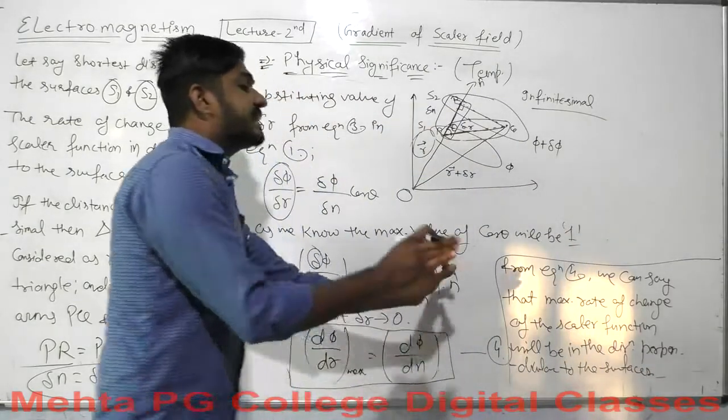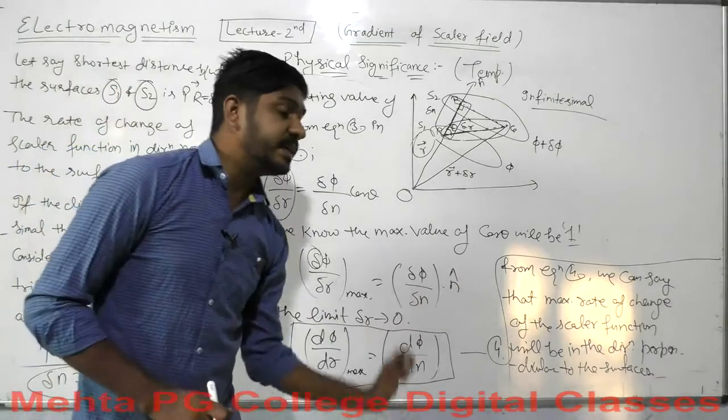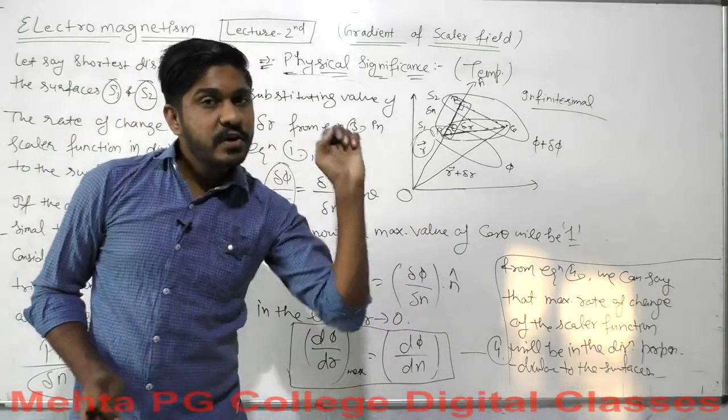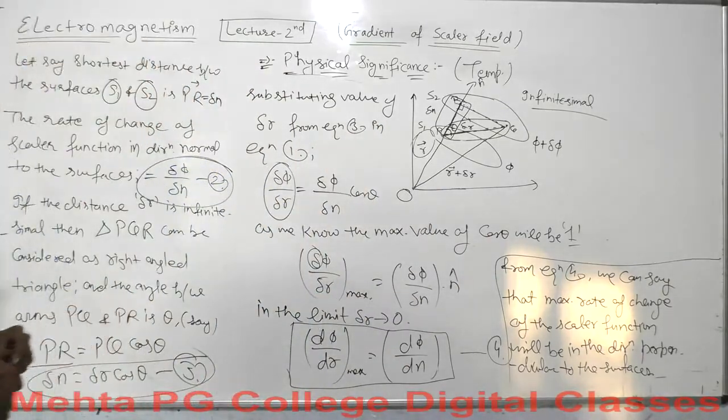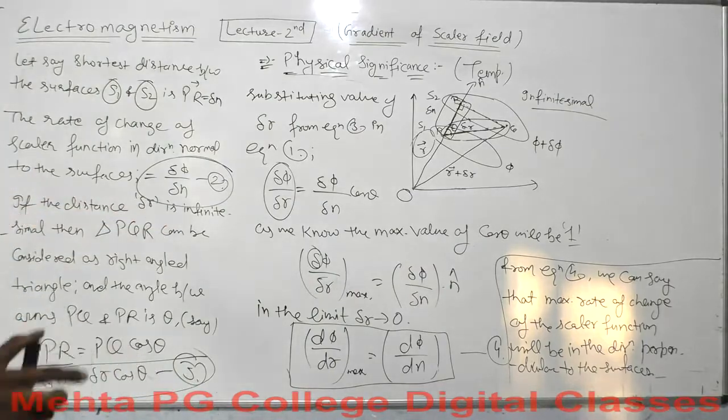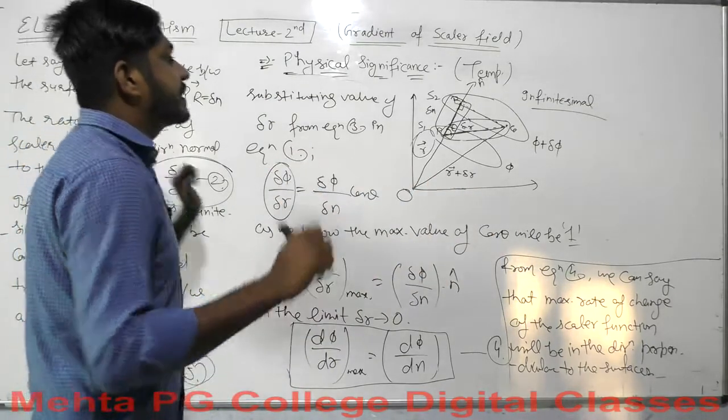And perpendicular to which surfaces? The surfaces which are representing that particular scalar function. This is the physical significance of gradient.